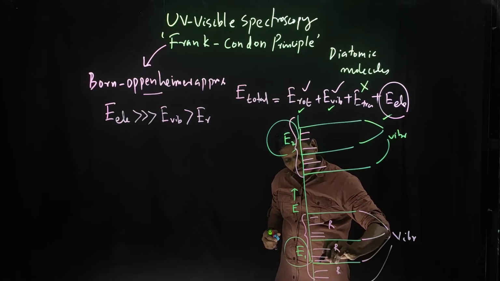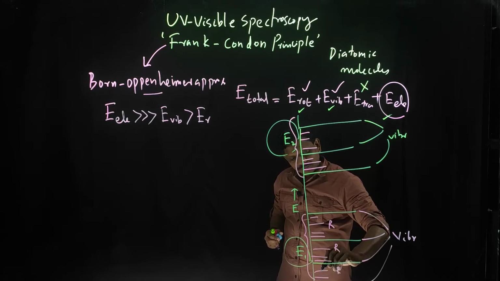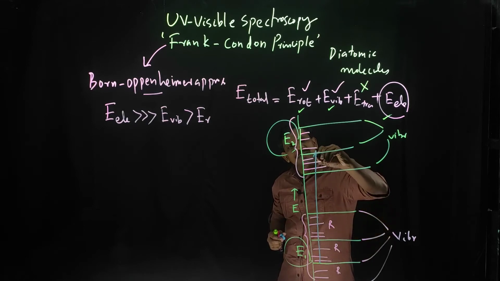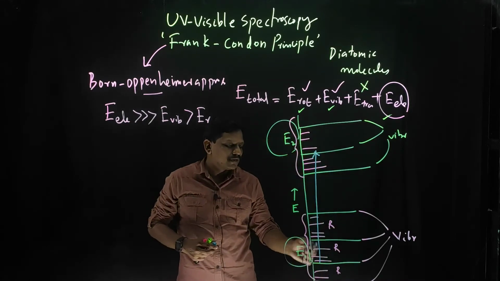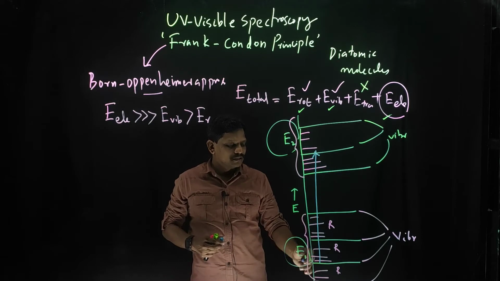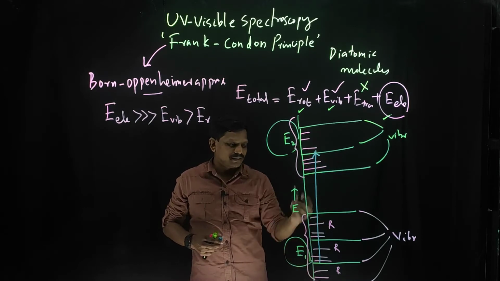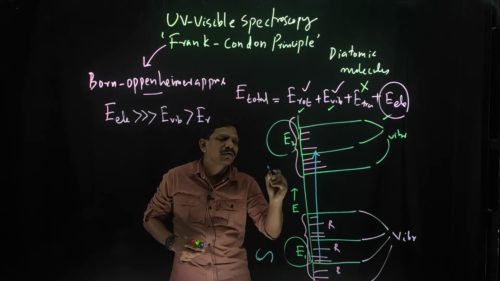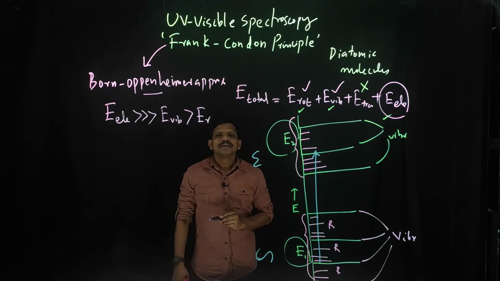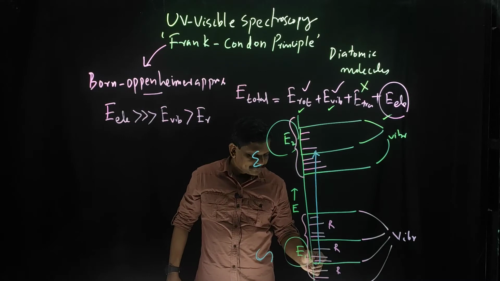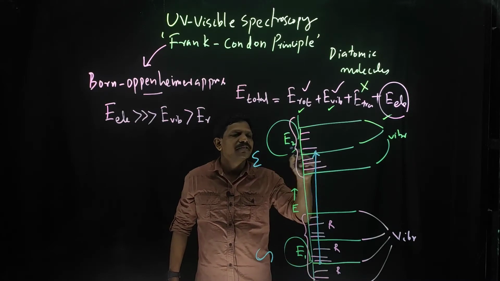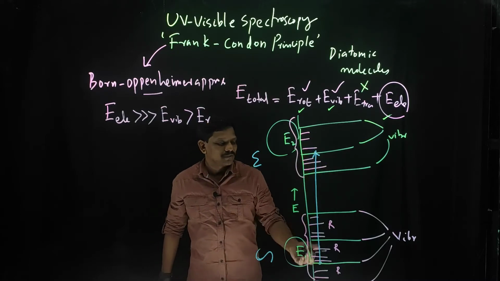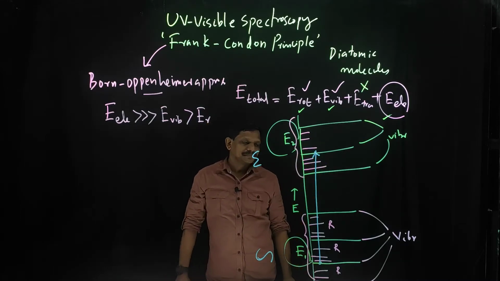Suppose we are considering the vibrational level. Suppose one transition is happening like this. That means what happened here? From this E1 level, the ground level, to the excited level. This can be considered as the ground level, and this can be considered as the excited level. So from the ground state vibrational level to the excited state vibrational level, this excitation happened.